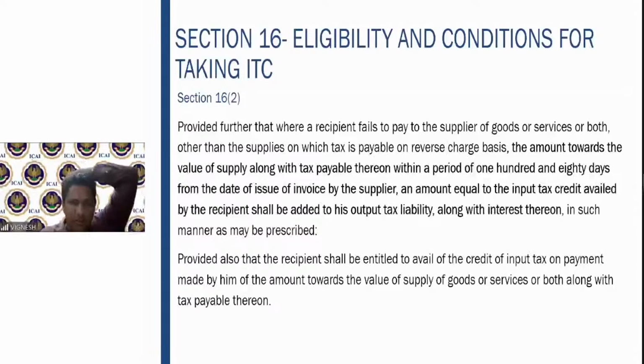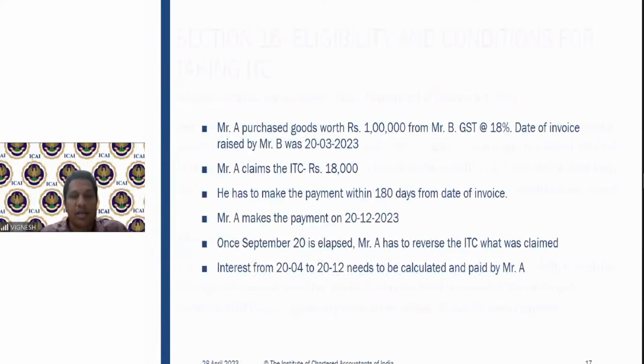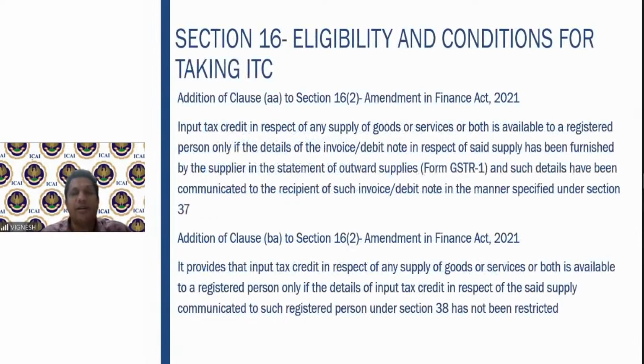The next and last provision: provided also, the recipient shall be entitled to avail the credit on payment by him of the amount towards the value of the supply along with the tax payable. Very simple. Whenever he makes the liability payment, in our example on 20th December, at that point of time he can claim the input tax credit. That is an important point.